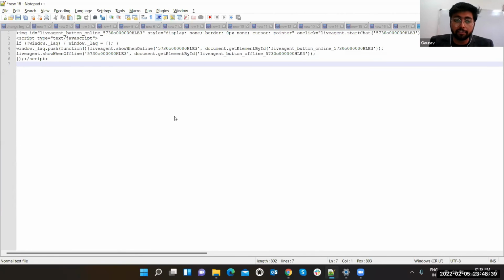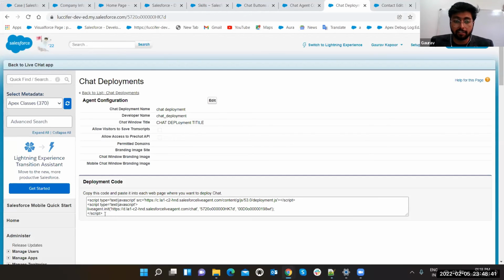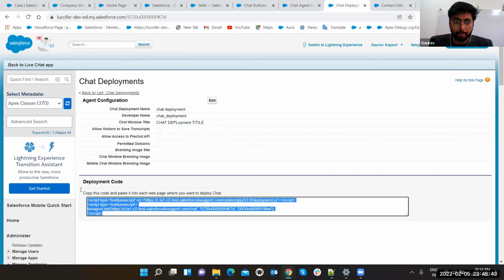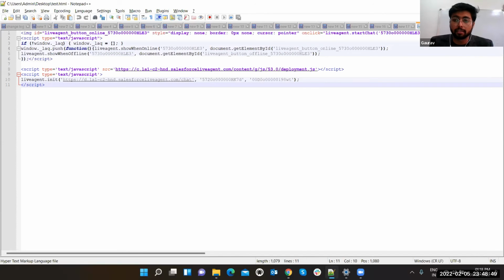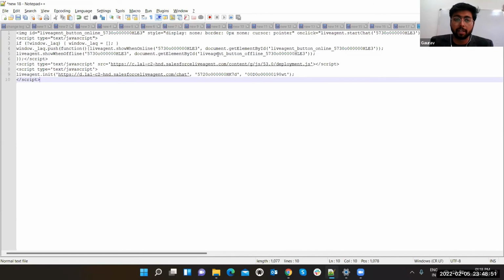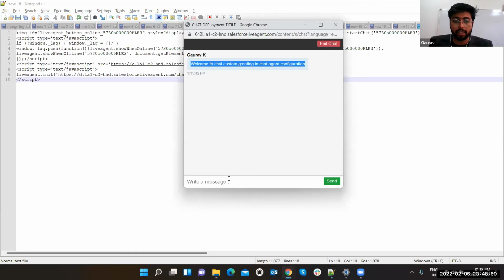Now, when you are done with your chat deployment, after clicking the save button, there will be one more script here. Copy this and paste it. That's how I'm getting this test HTML. Just save it with some name in .html format, and that thing is going to work for you. Got it? Now that's how we can chat.